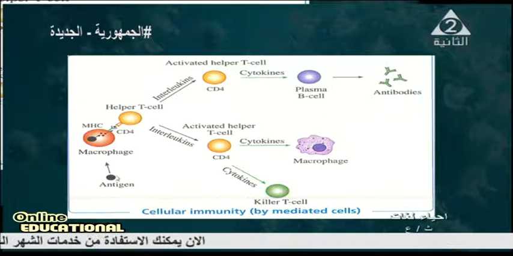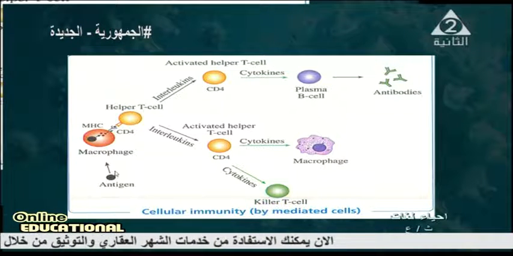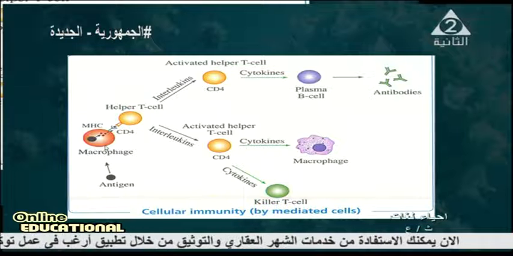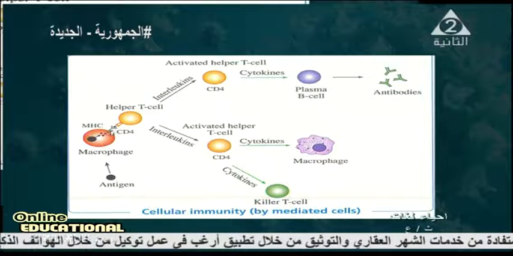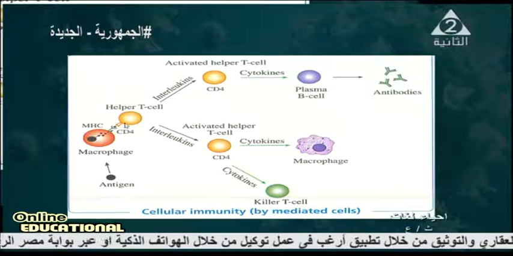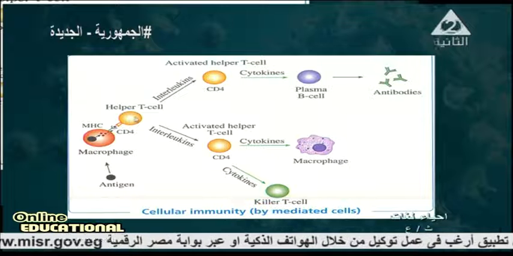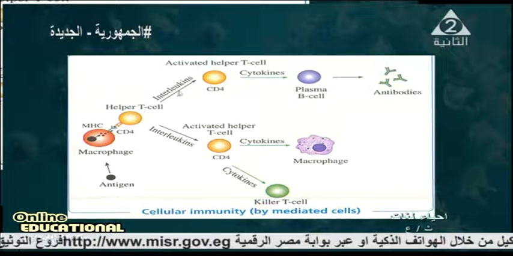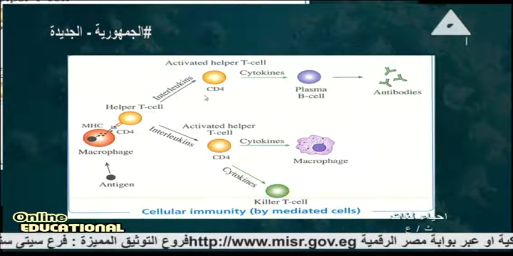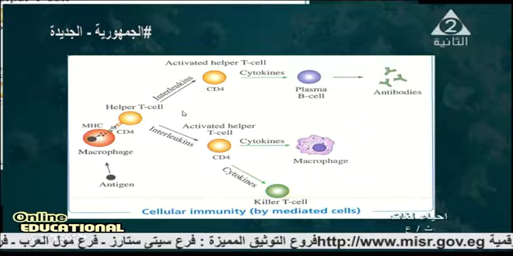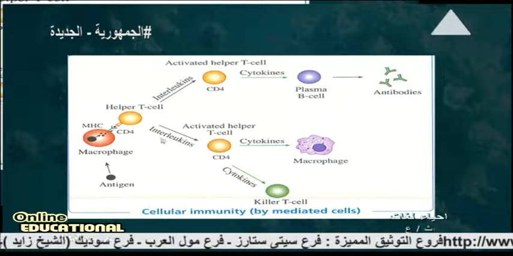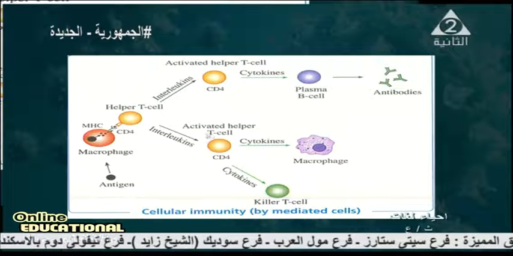First, the antigen is engulfed by the macrophage. The macrophage forms CD4 and produces the helper T cell, which secretes interleukins and forms the CD4 activated helper cell.